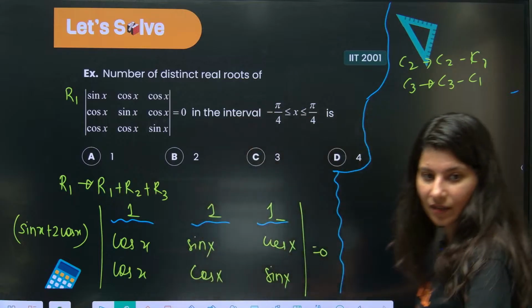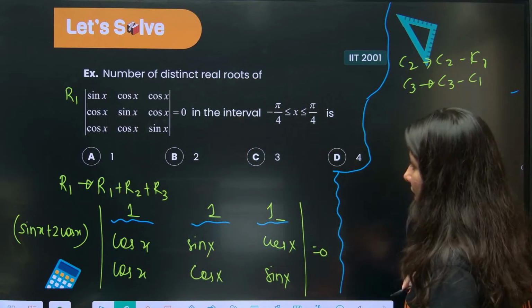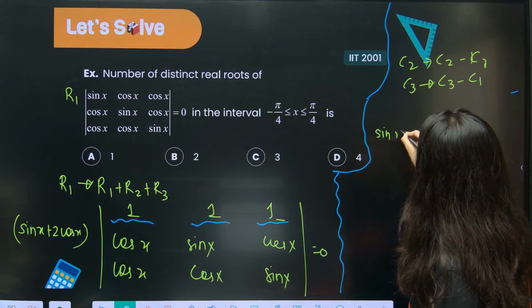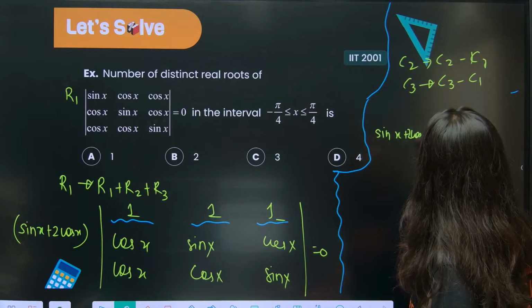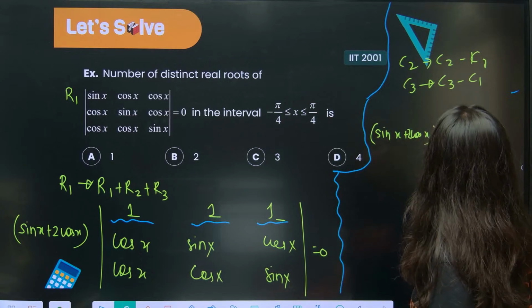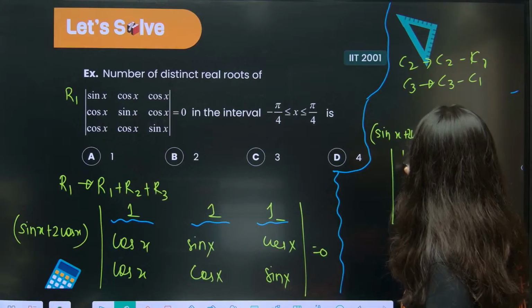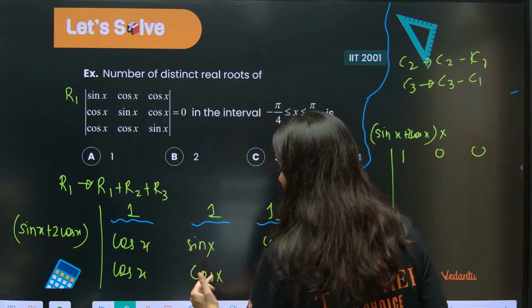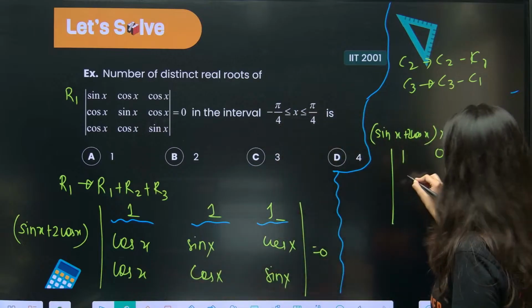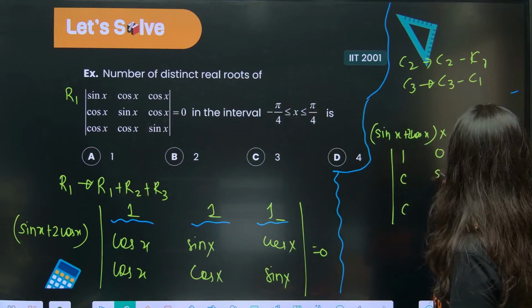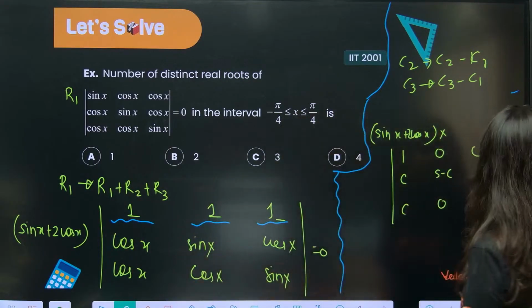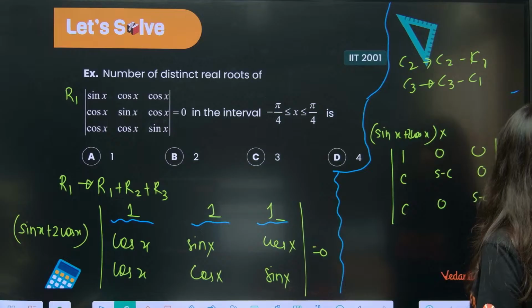Now sin x plus 2 cos x will remain outside, and multiply the determinant. So this is 1, 0, 0; C2 is sin minus cos and cos minus cos, 0. So this is cos, cos, sin minus cos and 0. This minus this gives 0, sin minus cos, 0 and sin minus cos.